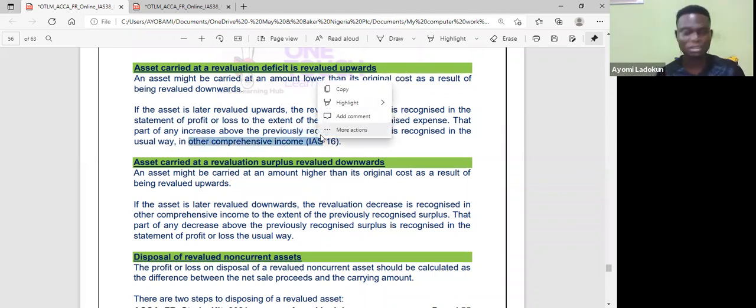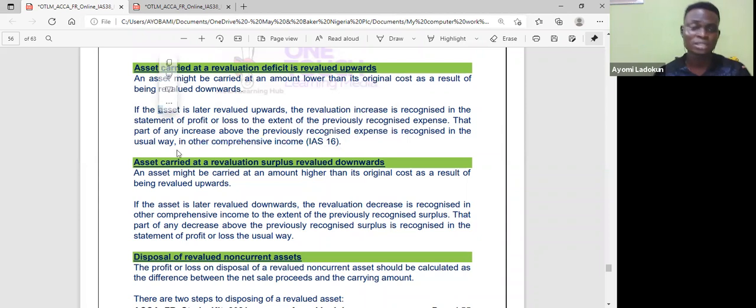Components. So if I have a balance, let me give you an example. Let's say, for example, I revalue upward, I have 10,000. Is that okay? And that 10,000, I should have taken it to OCI. But because I have a loss of, let's say, 3,000 in my P&L, from the 10,000, I take it to the P&L. I can only knock out to the extent of the previously recognized expense. So I knock that 3,000 out. The 7,000 that is remaining, I take it to OCI.